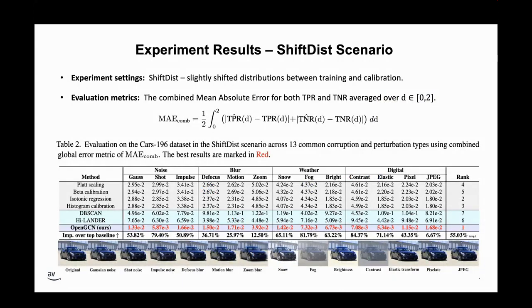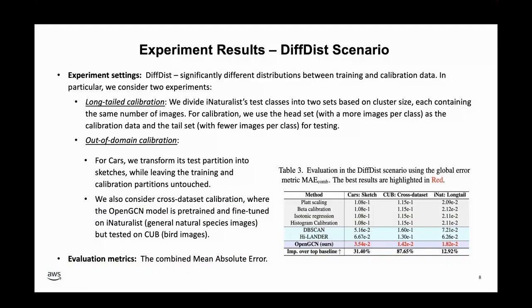To assess the robustness of our method under distribution shift, we perturb the test data of the same-disk scenario with 13 common corruption types, including noise, blur, weather, and digital distortions. We report the global error metric, which is a combined mean absolute error for both TPR and TNR for each corruption type. As shown, OpenGCN consistently outperformed the baseline methods across all corruption types, achieving an average error reduction of 55% compared to the best baseline.